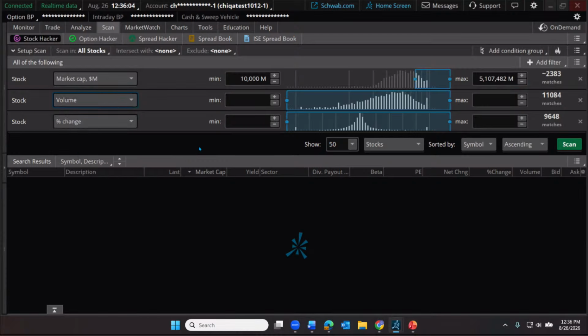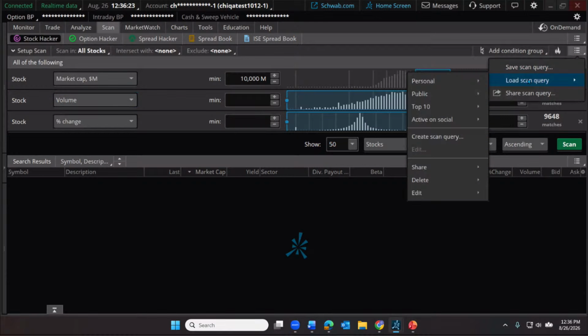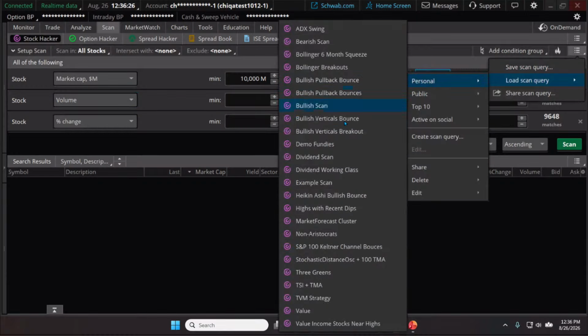Let's see, MBH says, is it possible to combine two scans or quickly copy the criteria of the scans? So to merge them, I'm not sure. I'd have to play around with that, MBH. I've always just plopped it in there. But let me show you this scan that I built. I'm going to come up here and load what I call my personal market forecast cluster scan.